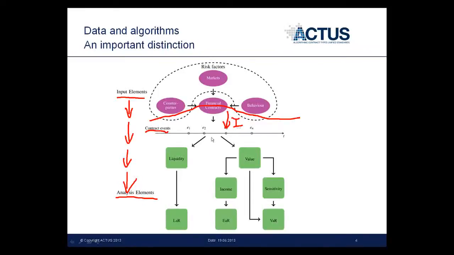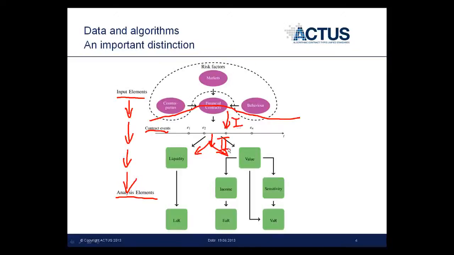From here we have then a second step. Actually it goes in this direction and in this direction. Let's put that as second step, where we calculate the analysis elements, which then form the basis of all known financial reports and analysis.